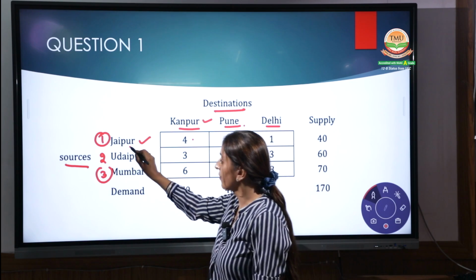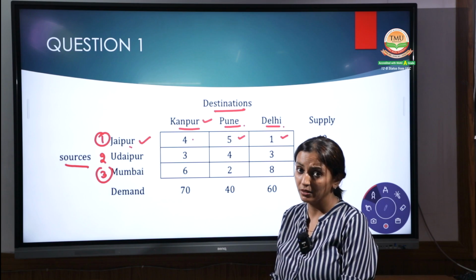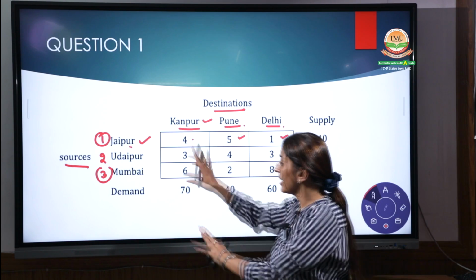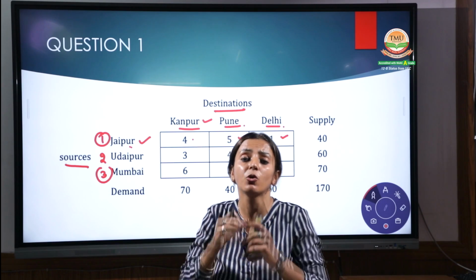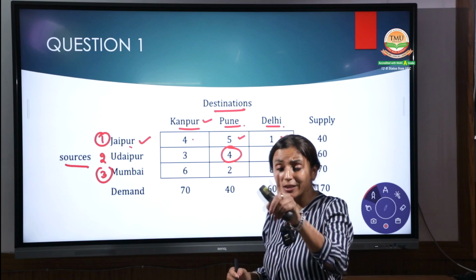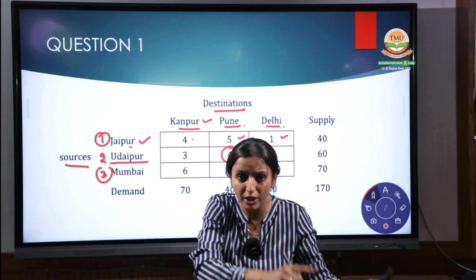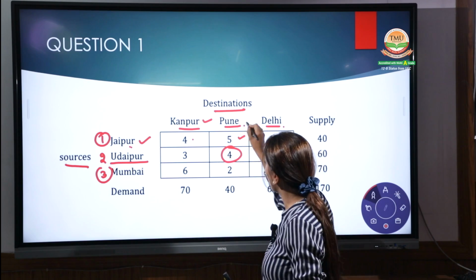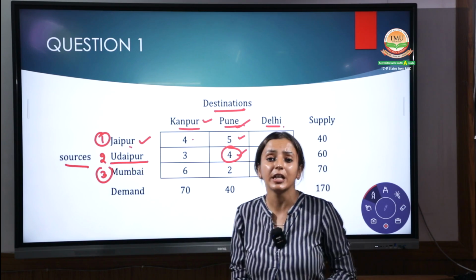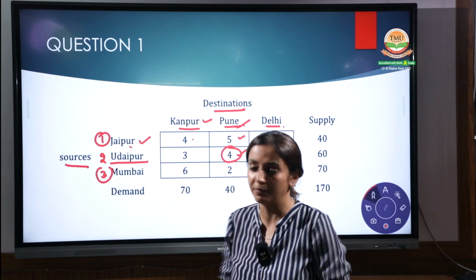From Jaipur to Delhi, the cost is 1 per unit. Hope you are getting this. It is given, but at least you should know. If someone asks what this 4 rupees is, you should answer: when the goods are transferred from Udaipur to Pune, the cost is 4 per unit. This is your answer.